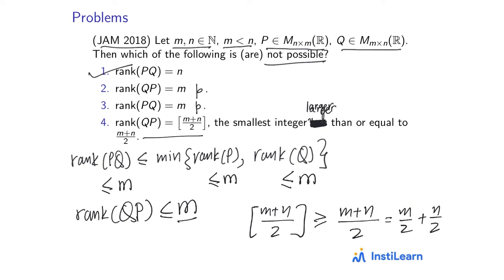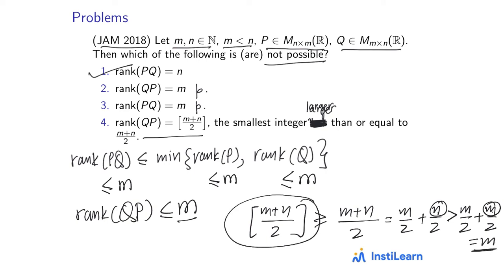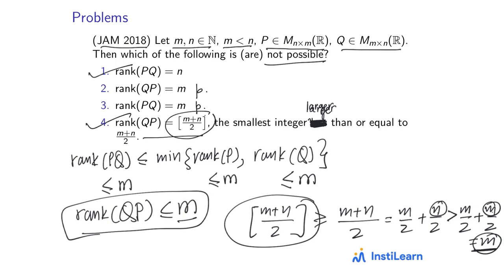And remember that m is strictly less than n, so this would be strictly greater than m over 2 plus m over 2, because n is strictly greater than m, so I replaced n by m. This is m. So basically this number is strictly greater than little m. And so again, since rank of QP has to be less than or equal to m, it can't be this number because this number is strictly greater than m. So 1 and 4 are not possible.